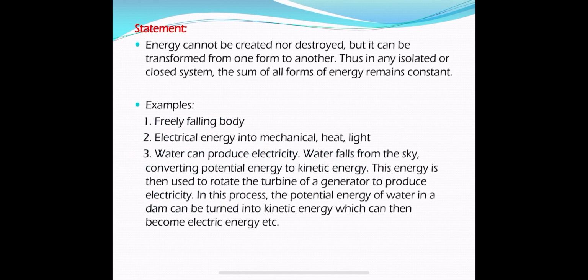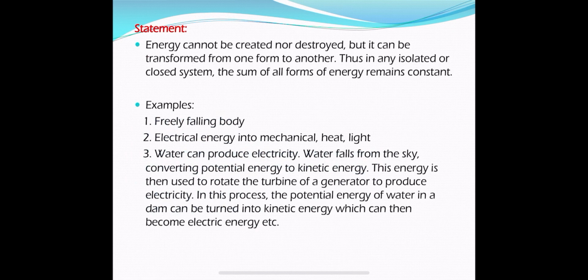Electrical energy: in our daily life, you will see we use electric energy in many situations to switch on the fan, lights, TVs, washing machines, refrigerators. For all these purposes, or in factories and industries, we use electrical energy.